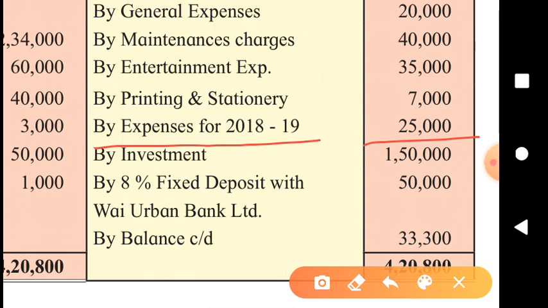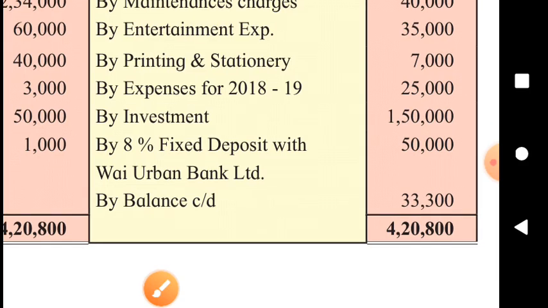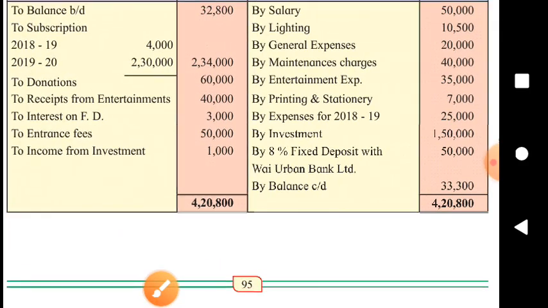Outstanding expenses of the previous year will be shown on the liabilities side of the previous year. So, in the receipt and payment account, there are three items which are concerned with the previous year. Which are the three items? Opening cash balance, that will be shown on asset side. Outstanding subscription for the previous year, that will also be shown on the asset side of the old balance sheet. And this liability, it will be shown on liabilities side of the opening balance sheet or old balance sheet. And then we can get the correct capital fund at the beginning of the year.